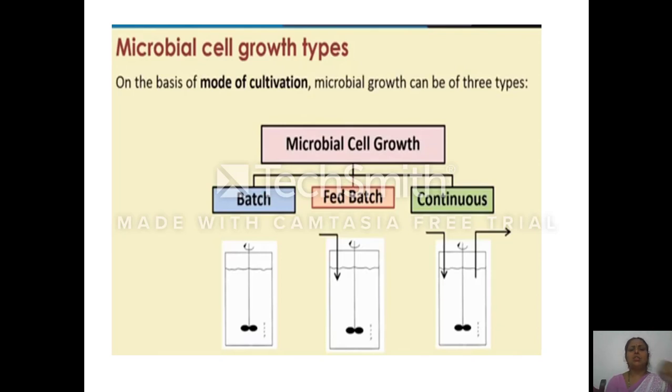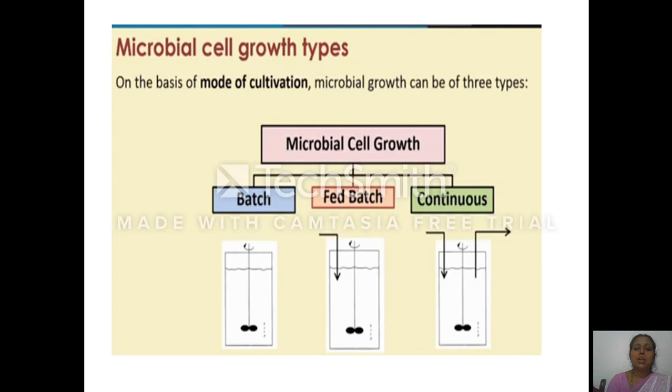In between these two, batch culture is a closed system. There is no supplementation of the nutrient. Continuous culture is the open system. There is intermittent supply of the nutrient. But in the case of fed batch culture, to the same fermenter or the same conical flask, we intermittently add the nutrient. Intermittently we supplement the fresh media, but there is no removal of the spent. Hence it is called fed batch culture.